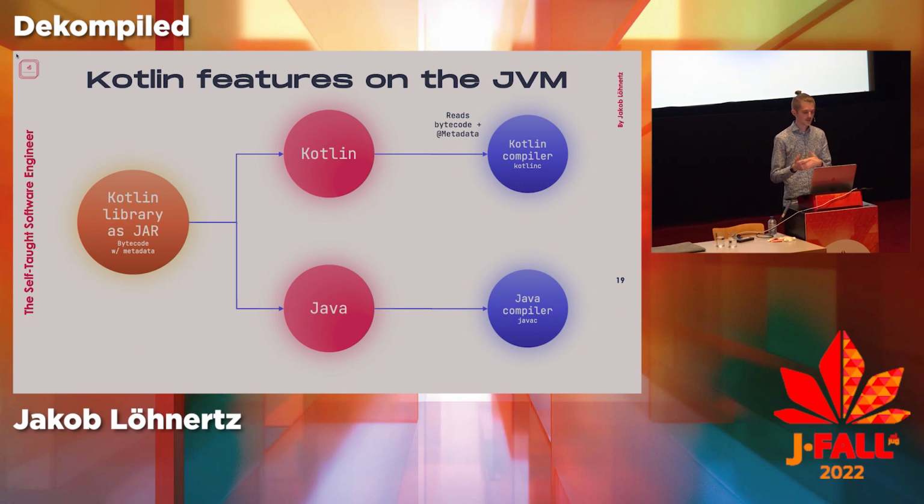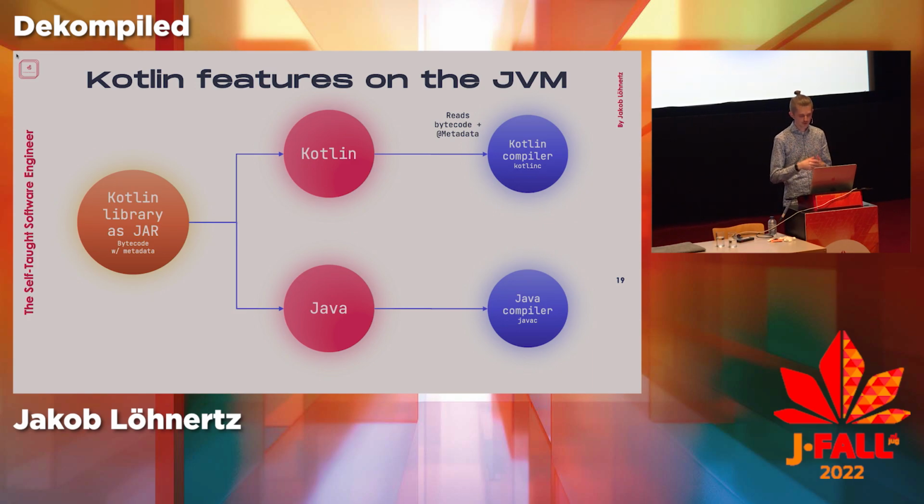But the other thing it does, it would read out these metadata annotations such that it can make sure that the features work correctly. So in this case, it would read, oh, this field is supposed to use the Kotlin feature non-nullable type. I'm not exactly sure how they modeled it, again, because it's not super well documented, because it's pretty internal to the Kotlin compiler. But it would then read that, see, oh, this is supposed to be a non-nullable type.